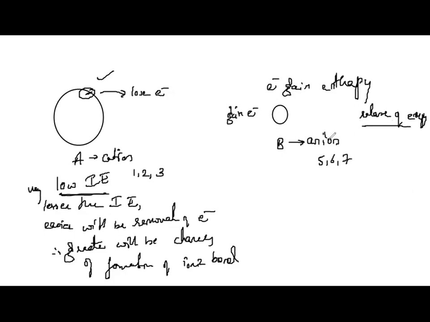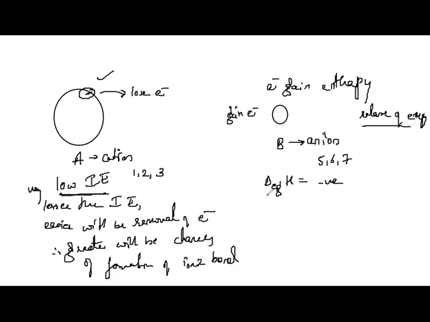So the atom which is going to form an anion should have a very high negative value of electron gain enthalpy. That means it will gain the electron very easily. Because we know electron gain enthalpy, or you can call it electron affinity also, is the enthalpy change that takes place when an extra electron is added to an isolated atom.